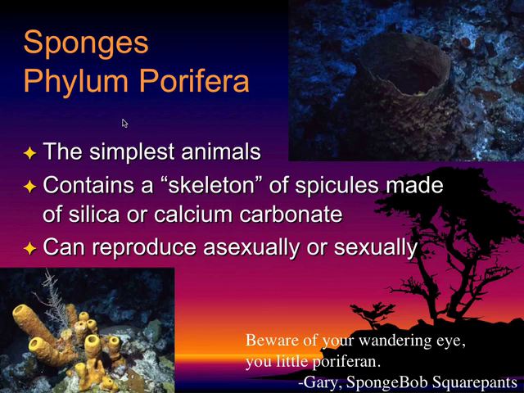So sponges fall under the phylum Porifera. These guys are the simplest animals out there. It's weird, I know, they don't look like animals, but they are. They contain a skeleton of spicules made out of silica or calcium carbonate. So instead of tissue, these guys do not have tissue. They have this little skeleton, if you will, made out of silica. Depending upon the species, they can reproduce sexually or asexually.